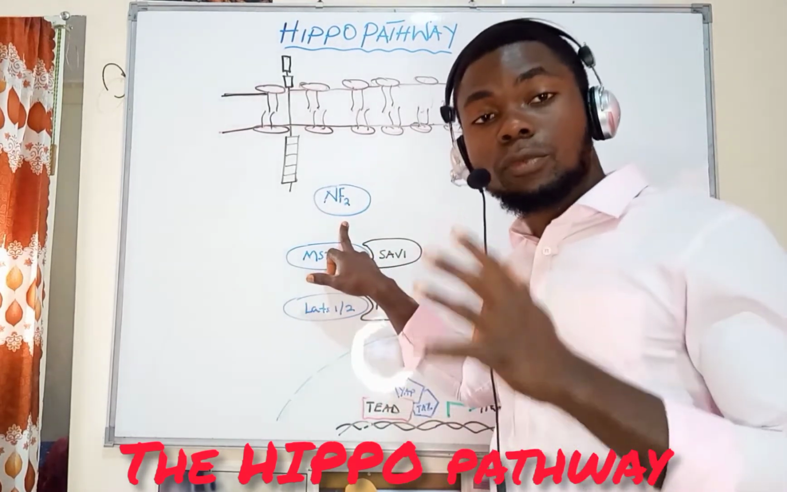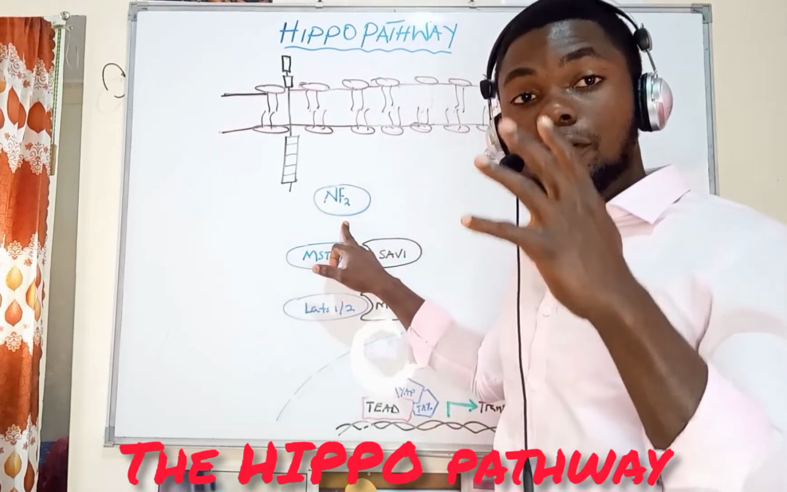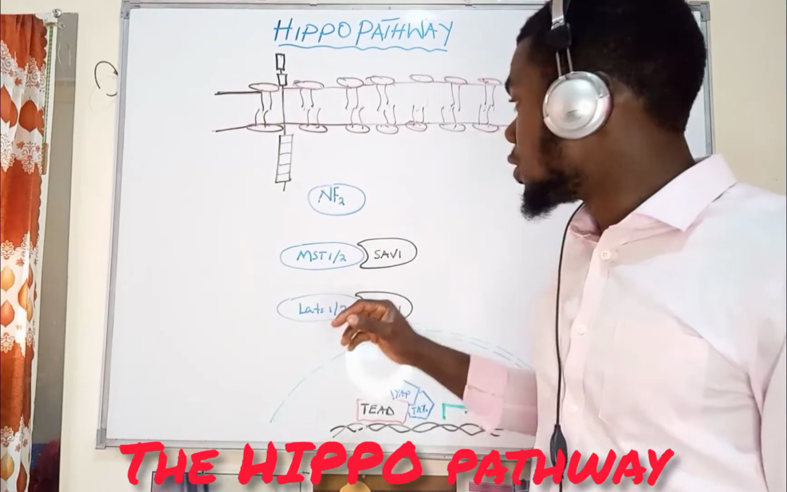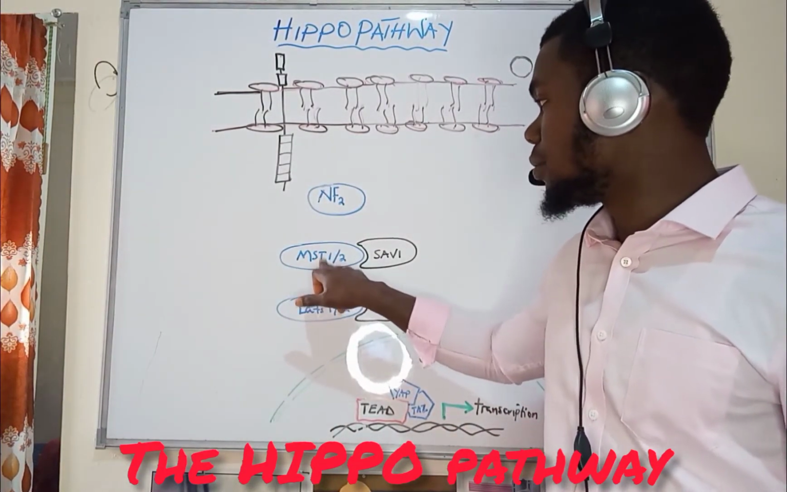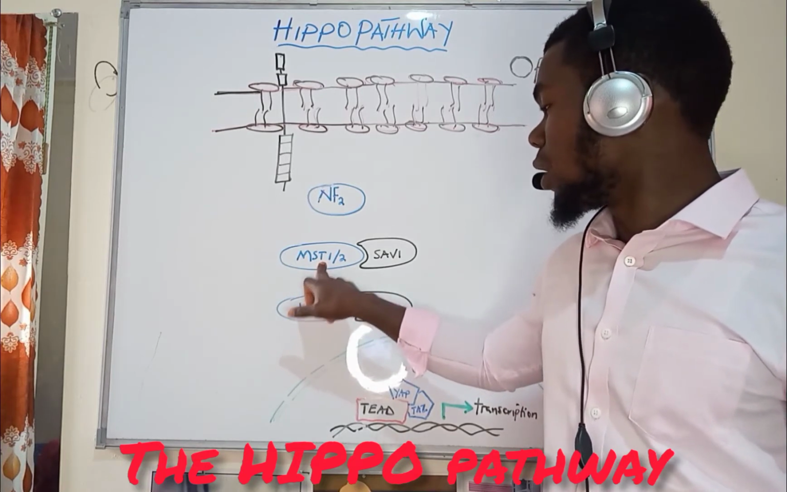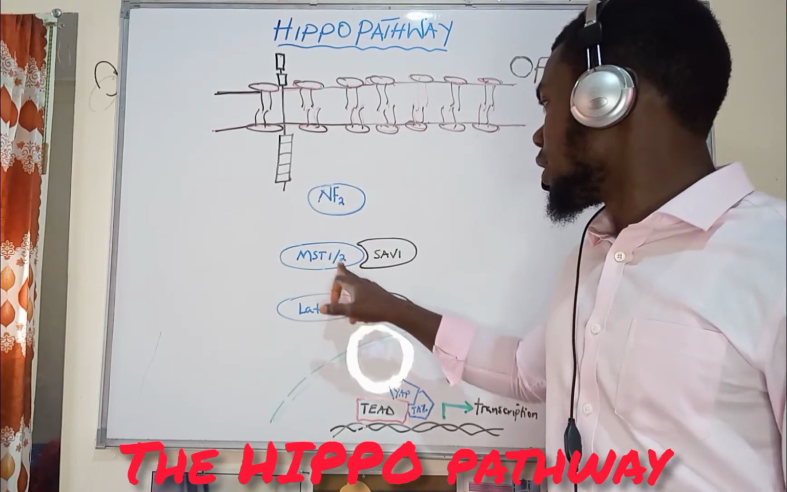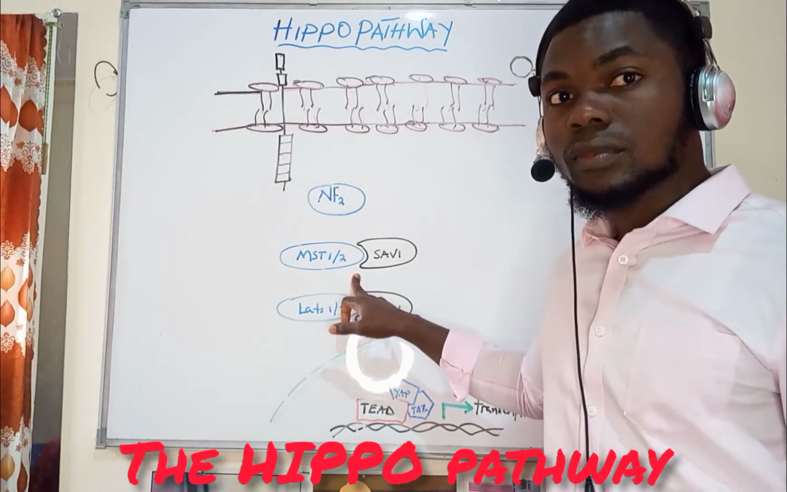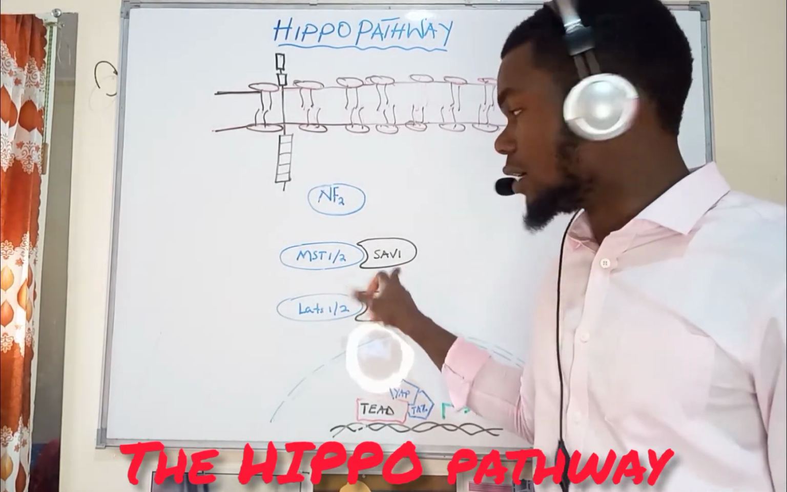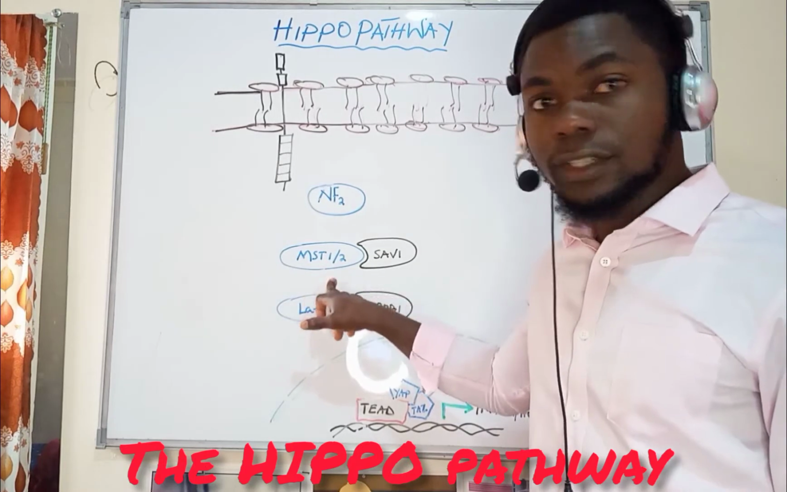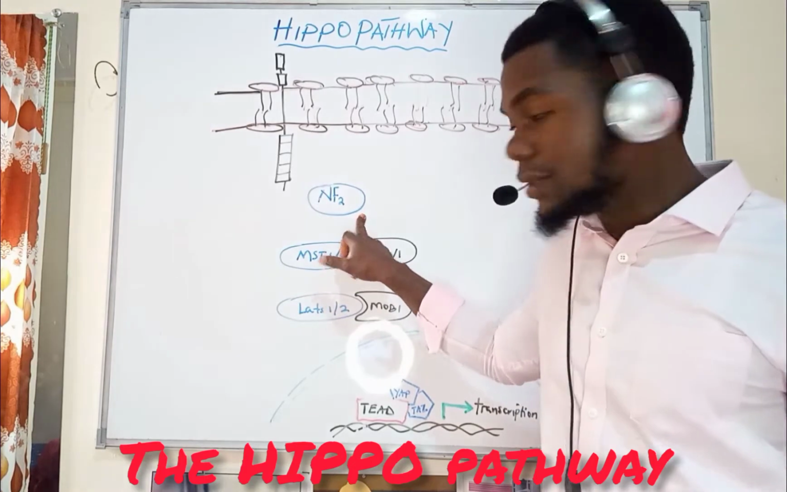So when the neurofibromatosis protein is not activated, we are not going to be having phosphorylation. So when we don't have phosphorylation of the mammalian sterile 20-like protein type 1 and 2, that is MST1 to 2, we are not going to have this dimerization occurring. So this dimerization between MST and Salvador takes place when we have phosphorylation of this one from activation of the neurofibromatosis protein. What else is going to happen?